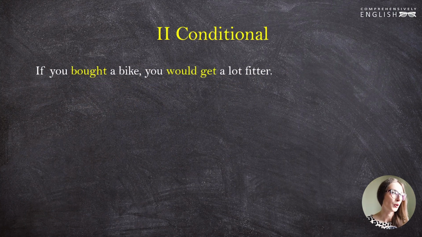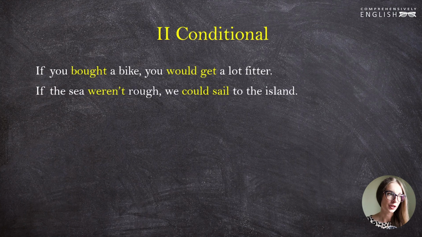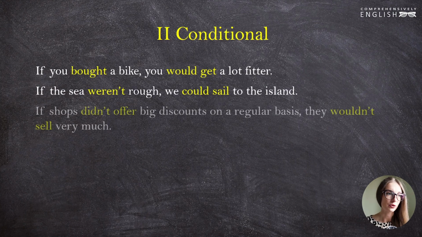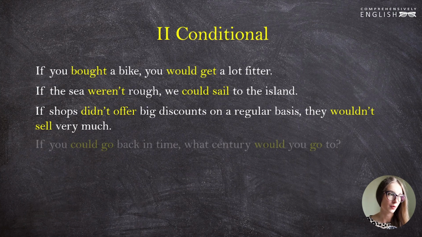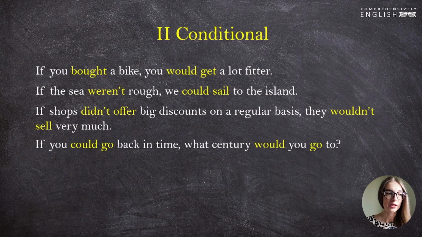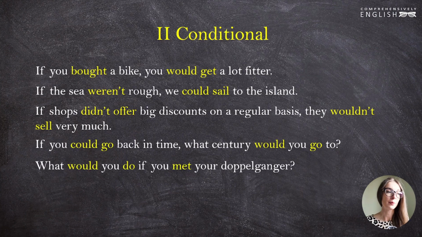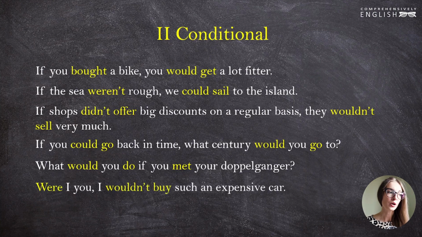Let's look at more examples of conditional sentences of the second type. If you bought a bike, you would get a lot fitter. If the weather weren't rough, we could sail to the island. If shops didn't offer big discounts on a regular basis, they wouldn't sell very much. If you could go back in time, what century would you go to? What would you do if you met your doppelganger? Were I you, I wouldn't buy such an expensive car.